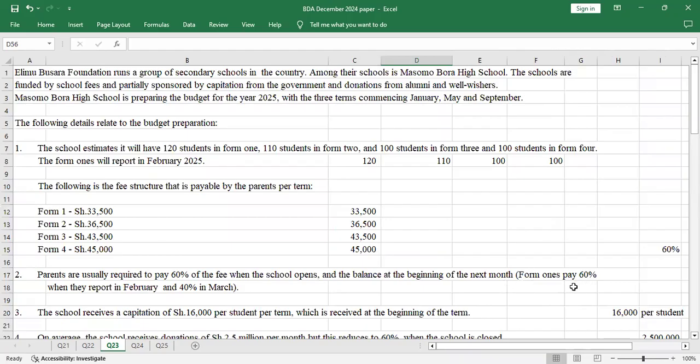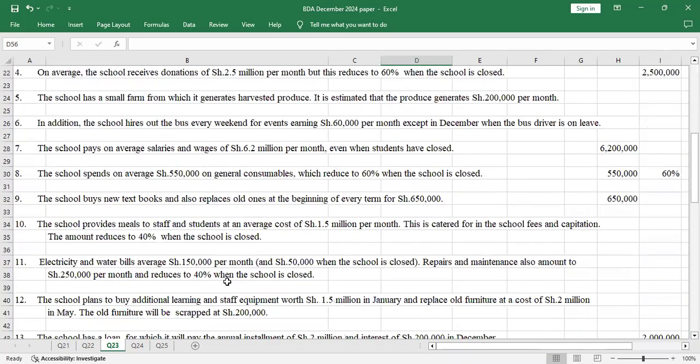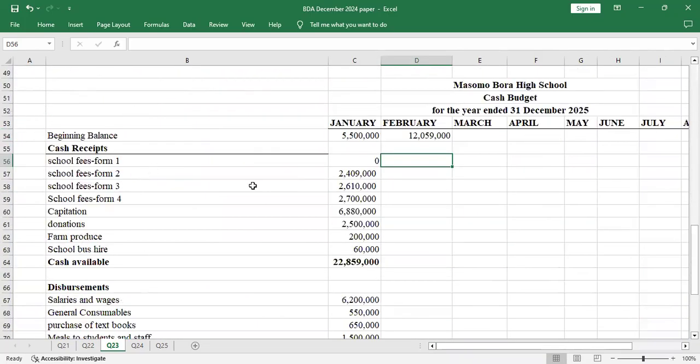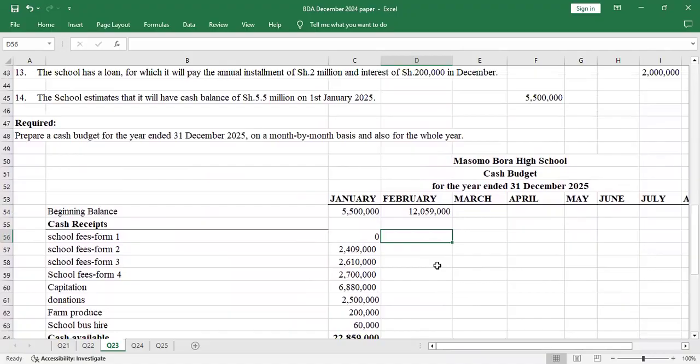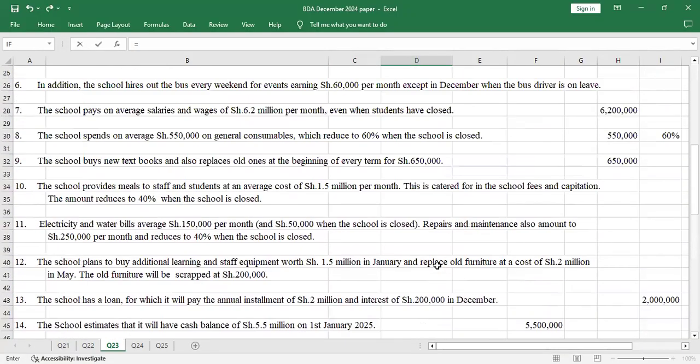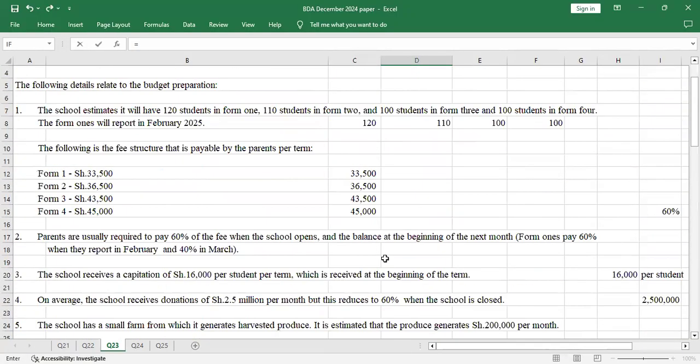Form 1 pays 60% when they report in February and 40% in March. So Form 1s will now report in February. So let's say equals to, what was the fee for Form 1? The fee for Form 1 was 33,500.